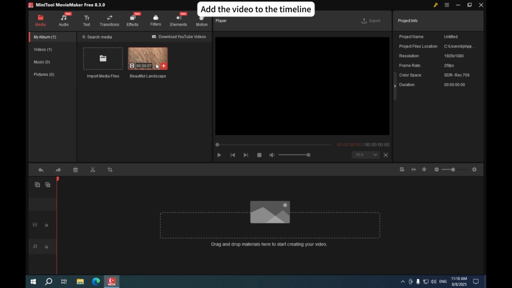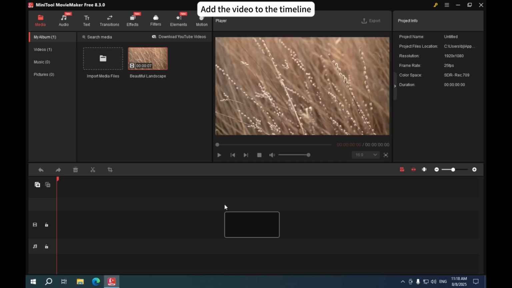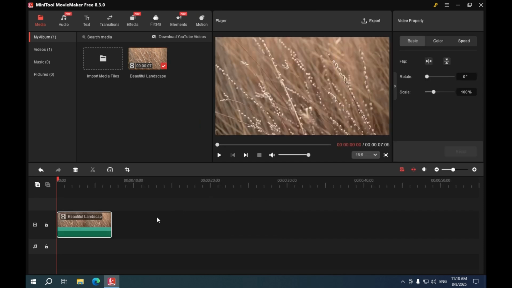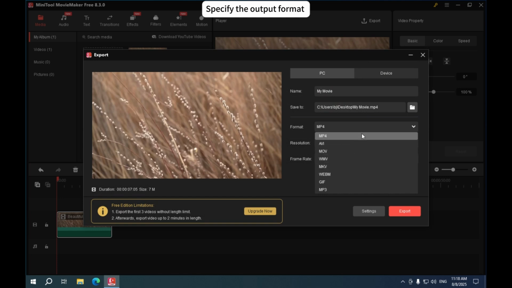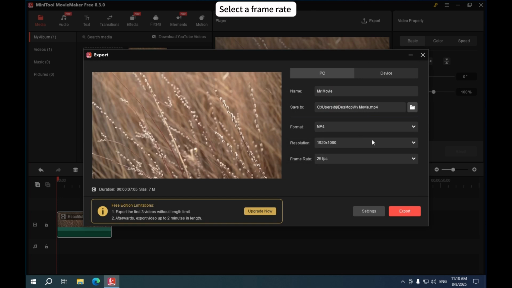Directly drag and drop the video file onto the timeline. Click the Export option in the Player section. Set an output format. Choose a frame rate. Select a resolution.